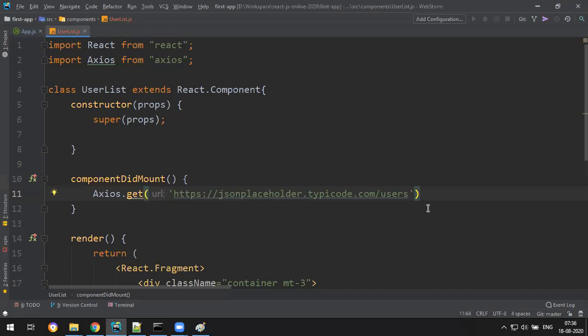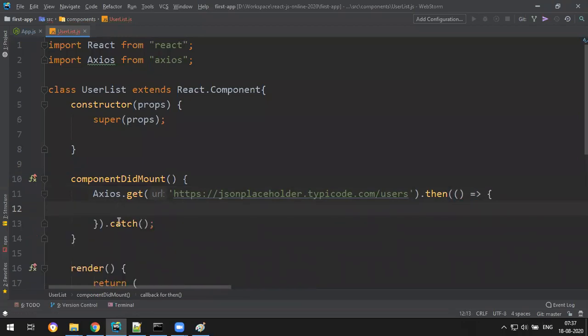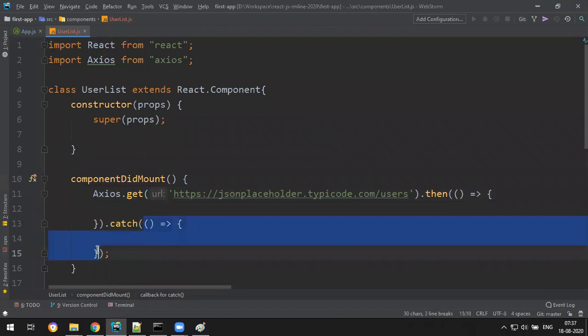Okay, so I'm talking about the JavaScript promise. We'll have then and catch. So you can say dot then for a successful response, dot catch for an error, like this. This is how you write it. In then you will have a function, and in dot catch you also have a function. I'm writing an arrow function here. This is the structure: Axios dot get URL dot then dot catch. So then indicates a successful response, catch indicates the error response.